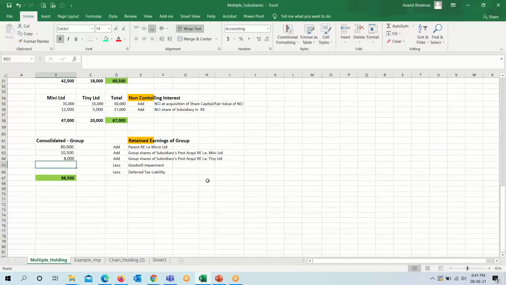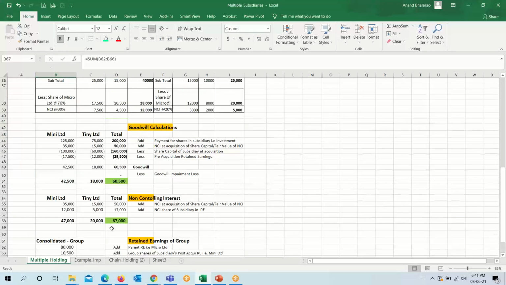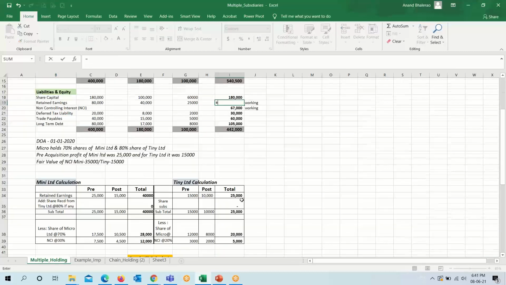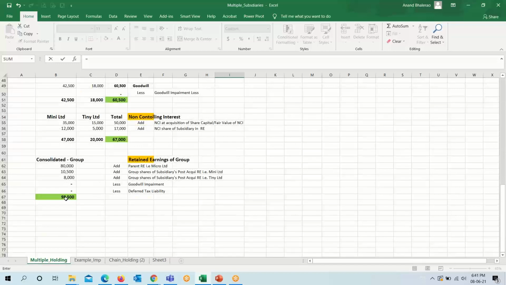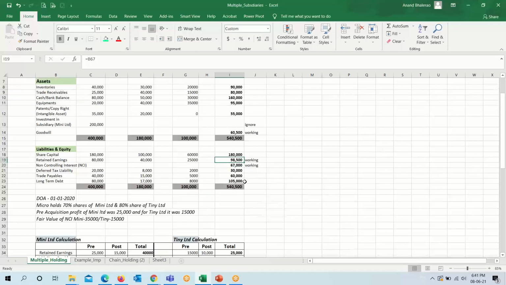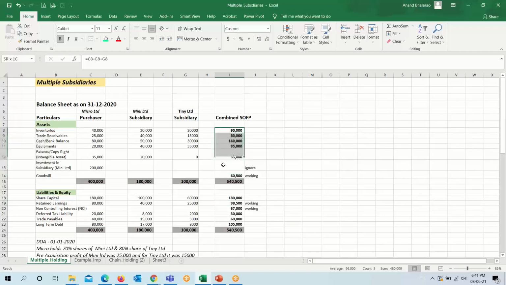We have goodwill impairment, no information given. Deferred tax liability, no. So our consolidated retained earning comes to 98,500, which we will write here. So this makes our balance sheet balanced, 5,40,500, 5,40,500.